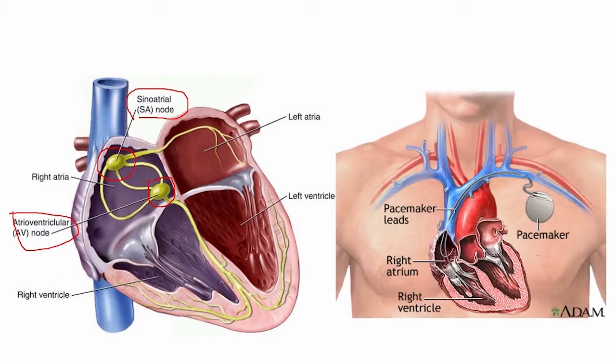As you can see in the picture, the artificial pacemaker is inserted in the vein entering into the right atrium. It's the pacemaker lead that is inserted at the place of the nodes here, and the other one is here. This artificial pacemaker regulates the regular heartbeat rhythm of the person, helping him to lead a normal life.